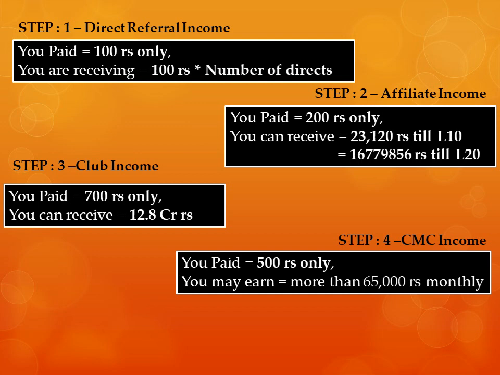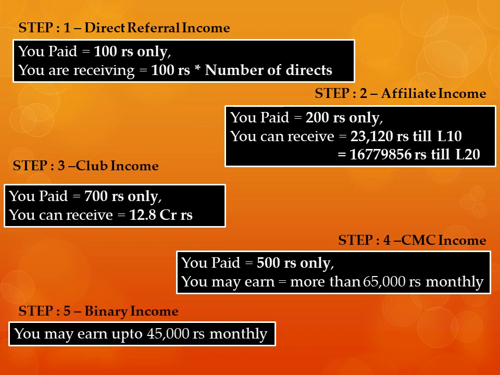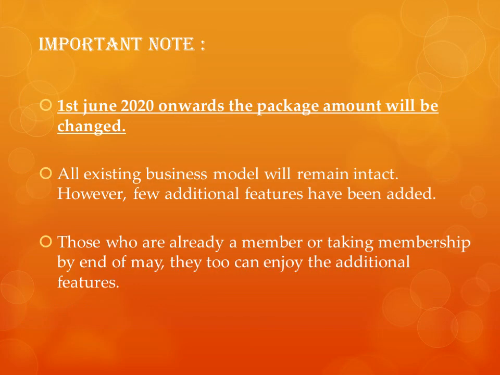Pay just 500 rupees and you may get the opportunity to earn 65,000 rupees when you achieve the CMC target. And just by multiplying the network, you have the capacity to earn 45,000 rupees monthly.